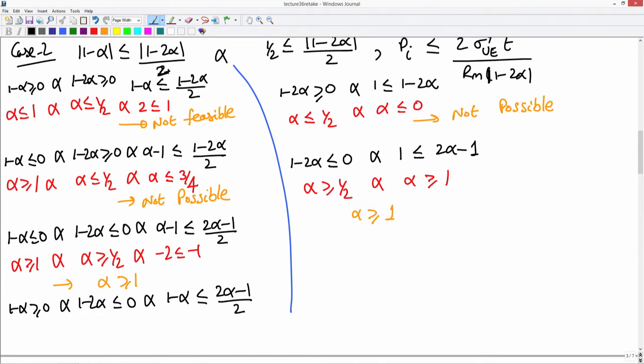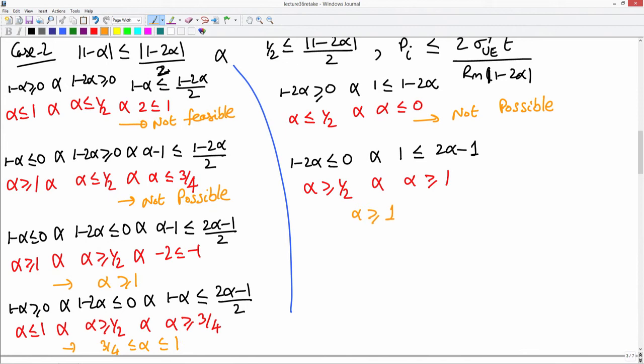Okay. Now, for this case you will find that alpha must be less than or equal to 1 and alpha must be greater than or equal to half, and here alpha must be greater than or equal to 3 by 4. Okay. So, here alpha must be lesser than half, lesser than 1 and greater than 3 by 4, which means alpha can lie between 3 by 4 less than or equal to alpha less than or equal to 1.